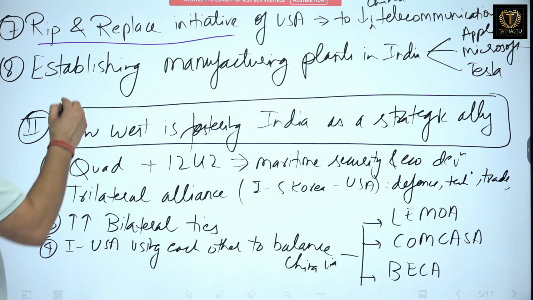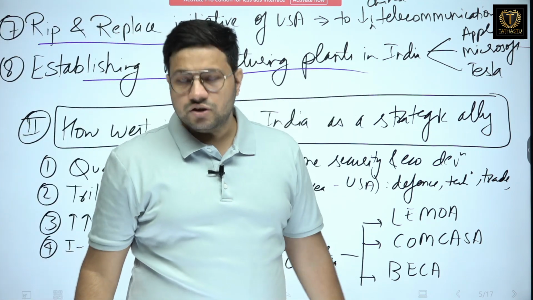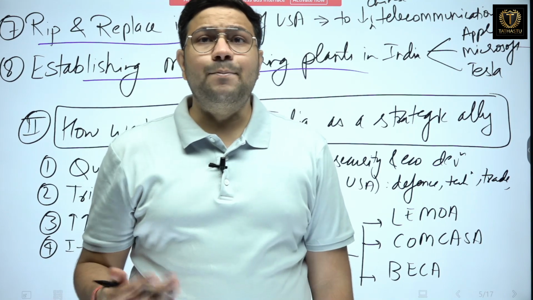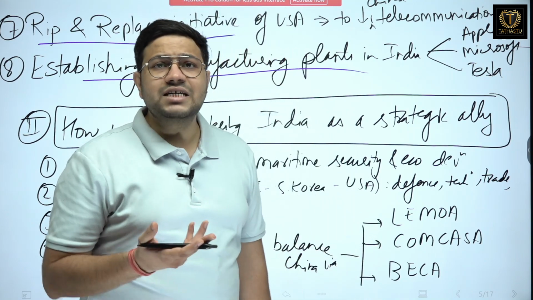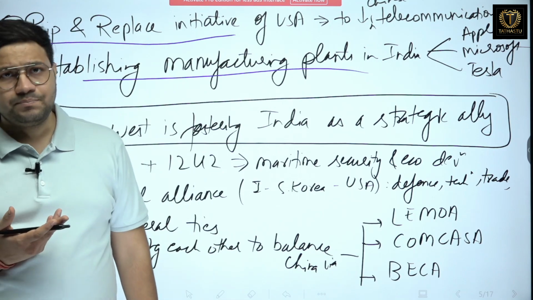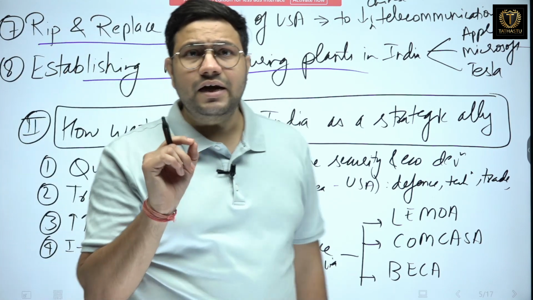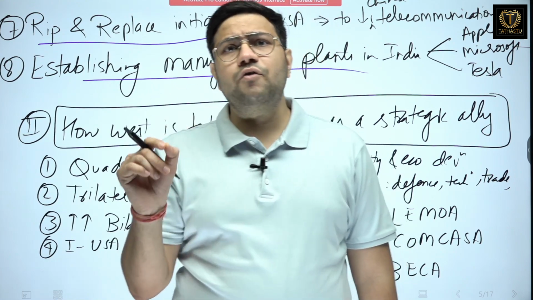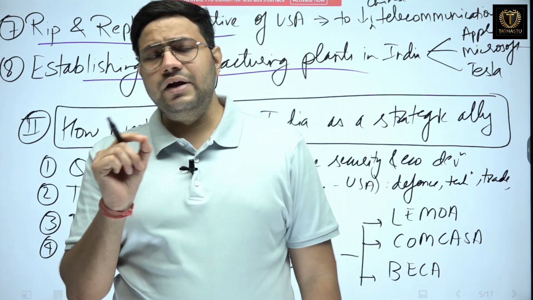Next, they are establishing manufacturing plants in India, like Apple is coming, Microsoft is coming, Tesla also wants to come and establish a manufacturing plant in India. The best example of this supply chain, let me give you: the majority of you would be having an iPhone or any device related to Apple.